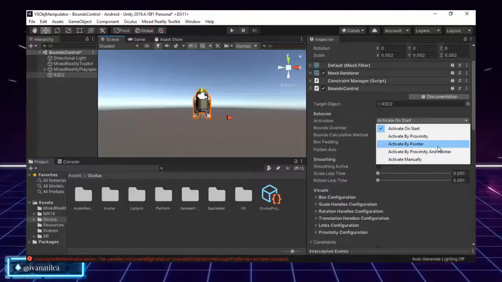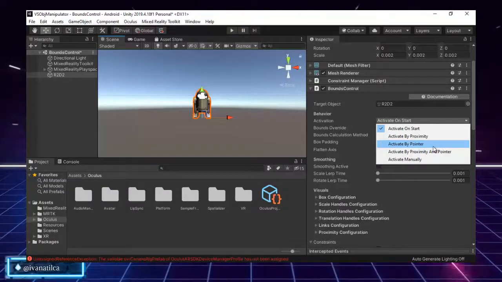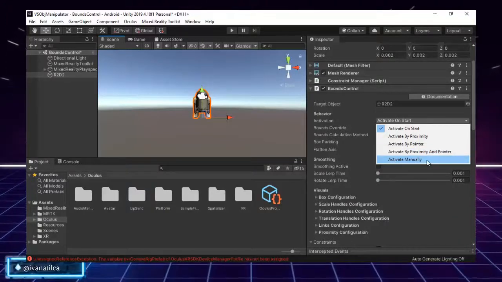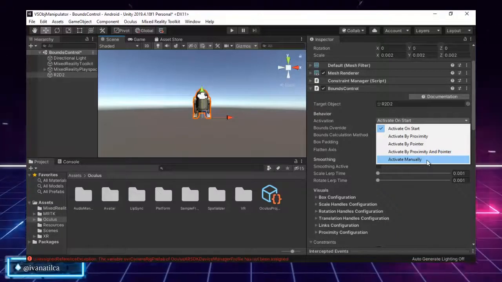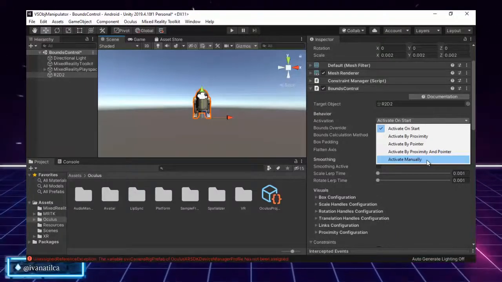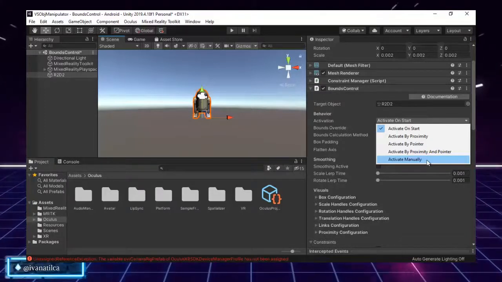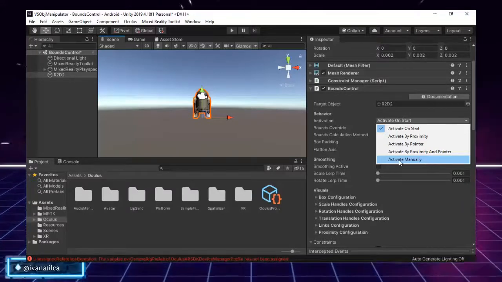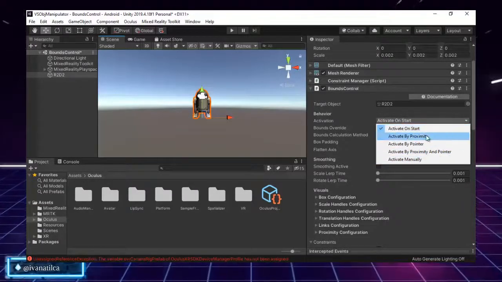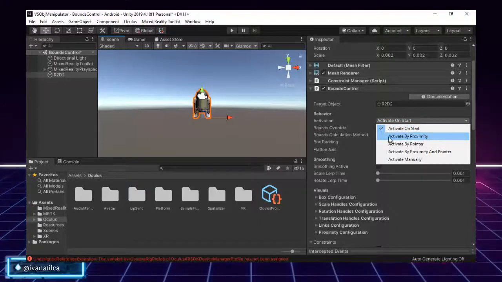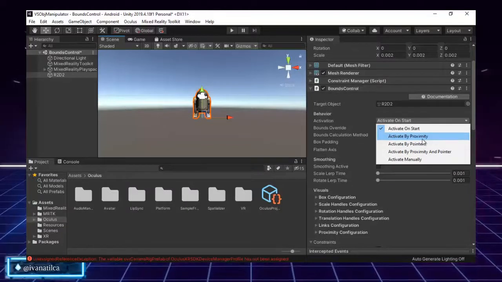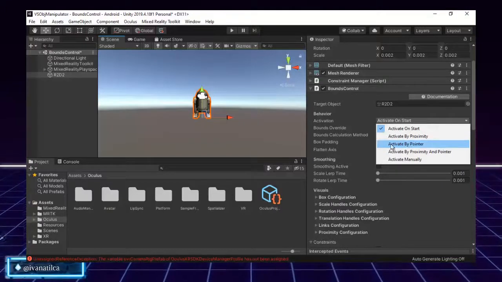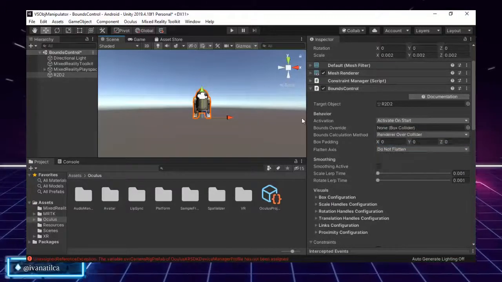And the same happens with activate by pointer, except that instead of the hand it's going to be with the pointer, and in this case it's going to happen with both of them. And then we have the activate manually, which will give us the possibility to activate the visibility of the bounce control through a script by accessing the bounce control's active property in our code behind. So we are not going to test the proximity because we are now testing on our PC, but if I would test it in Oculus, it would work because I would be approaching my finger to R2 and then we will get it enabled. But let's test it with the pointer.